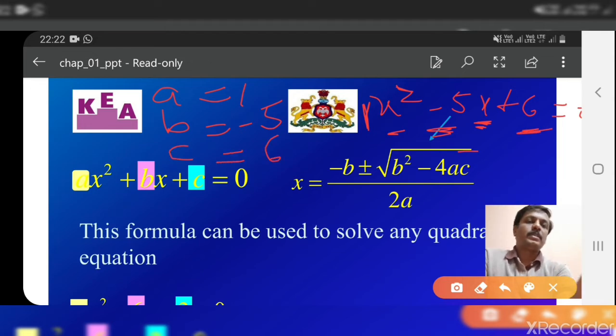If you substitute these values here, you will get the value of x as 3 or 2. You will get the same answer. You can try it. Take it as an assignment. Solve this equation x square minus 5x plus 6 equal to 0 using this formula. It is a very important formula. Please remember this.